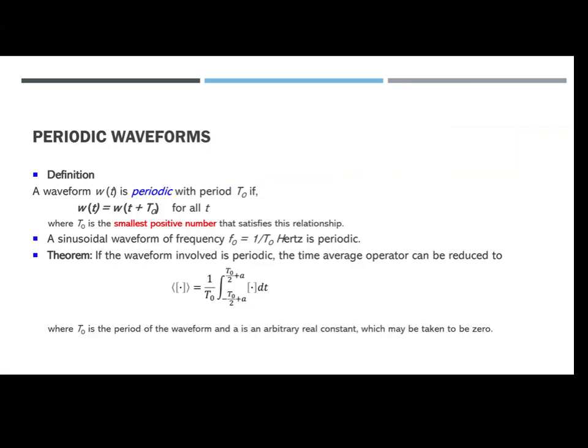All right, the waveform w(t), from the book, was defined this way. There are a lot of definitions possible, but the waveform w(t) is periodic with period T sub 0 if w(t) = w(t + T sub 0) for all t. T sub 0 is the smallest positive number that satisfies the relationship.